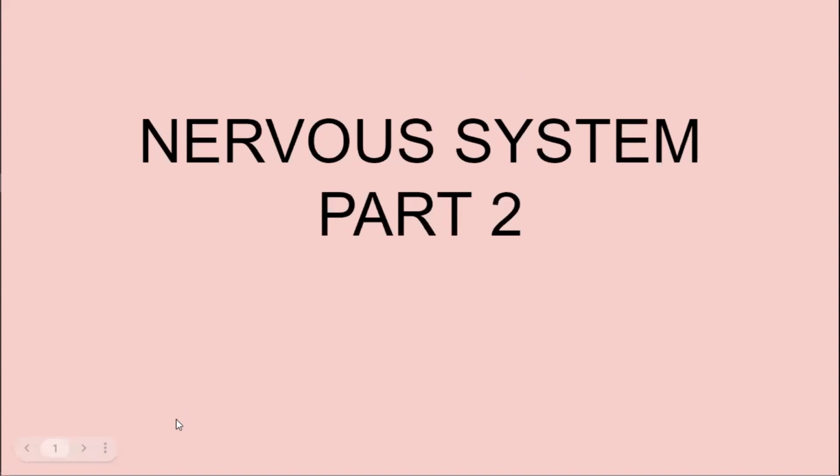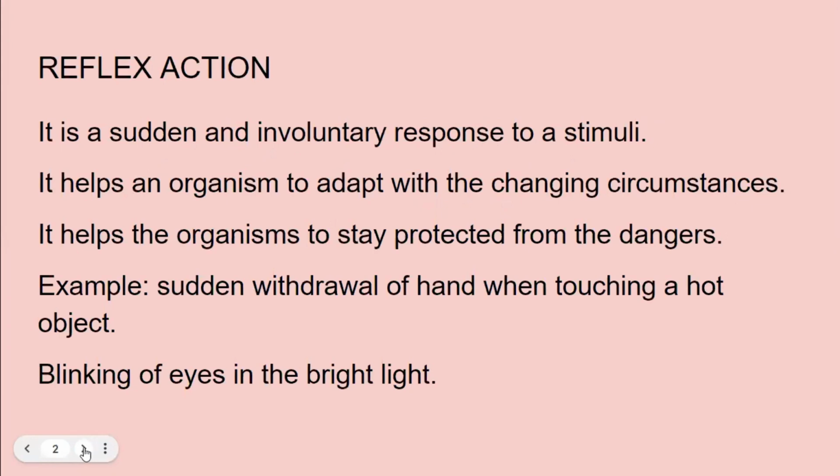It consists of nerves. What are the two types of the nerves? What are nerves? Bundles of nerve fibers. What are nerve fibers? These are the specialized cells which are called neurons. Sensory nerves are made up of sensory neurons and motor nerves are made up of motor neurons. And we have seen their structure and their adaptations. In today's class, we will see what is a reflex action.